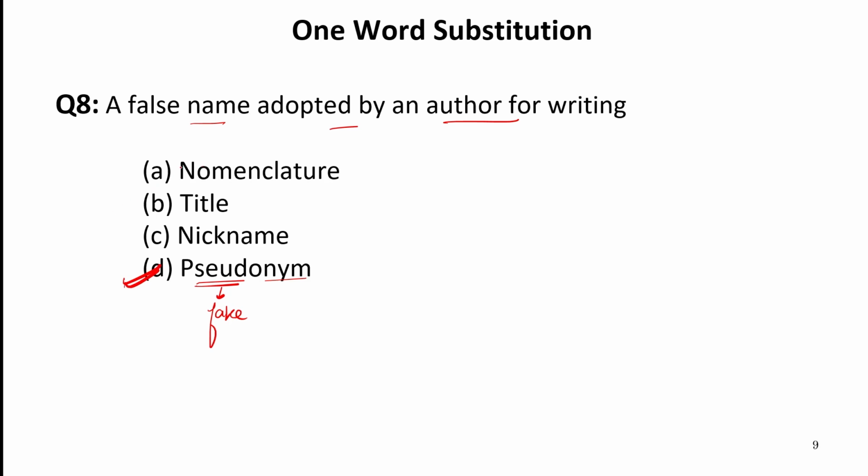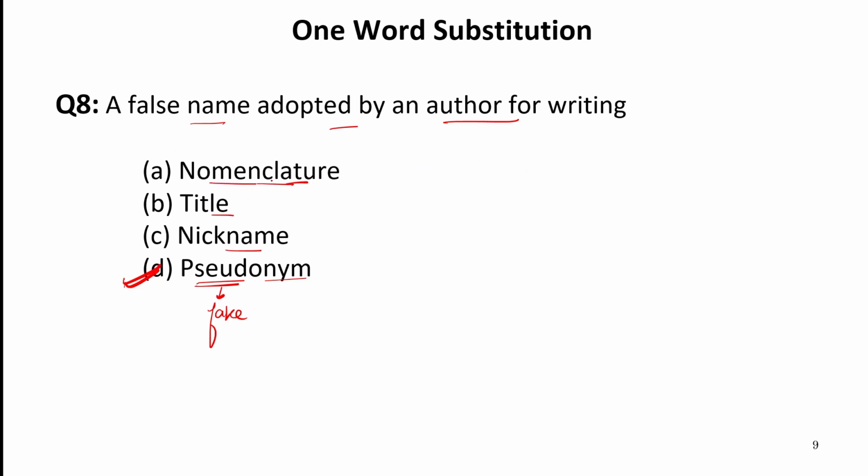Now, other words are nomenclature, title, and nickname. Nickname is actually a name given by family members to a person in love and affection. Title is some word or some name given to the topic, the heading of it. Nomenclature is actually a system of naming, especially the scientific terms, that is called nomenclature.